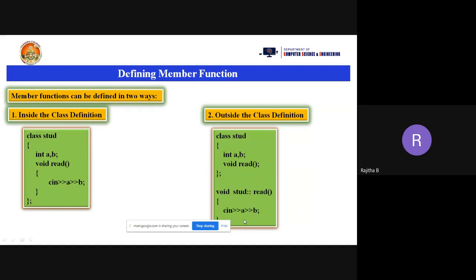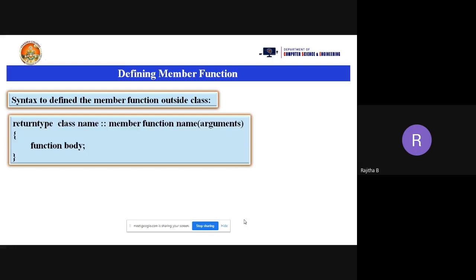Okay. Now let's see the syntax. How to define the member function outside the class? So this is the syntax. Note these points, everyone. Make a note, everyone. I will ask someday what is your notes status of DSC++. You need to show me the book online.